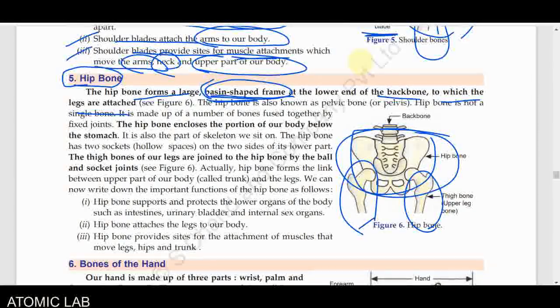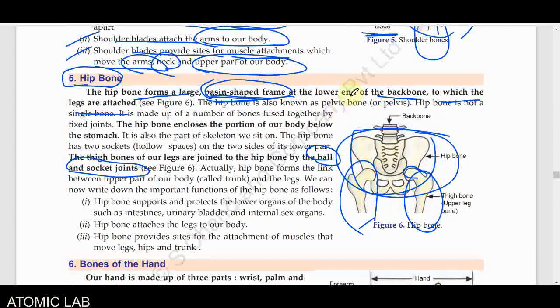The meaning of basin shape is like a wash basin, which is hollow from the upside and lets the water sink to the bottom. Similarly, at the bottom you will see it allows the two leg bones to join, and they are directly attached with ball and socket joints. We already know ball and socket joints allow circular movement in our body parts. Our legs can easily move in circular paths because ball and socket joints are present.